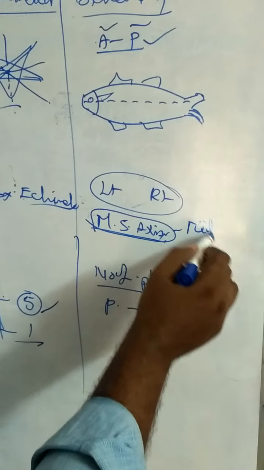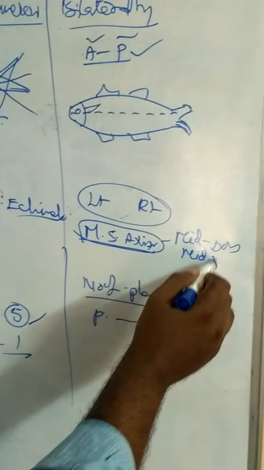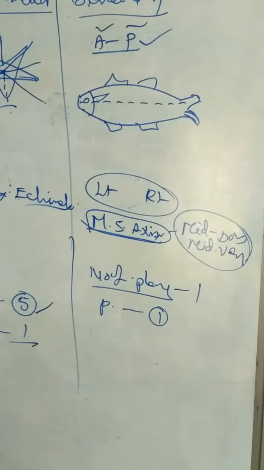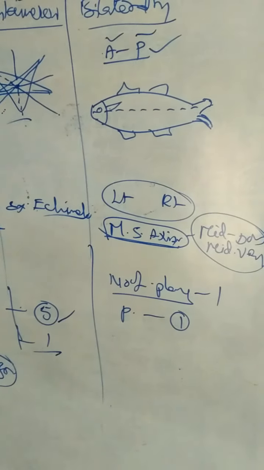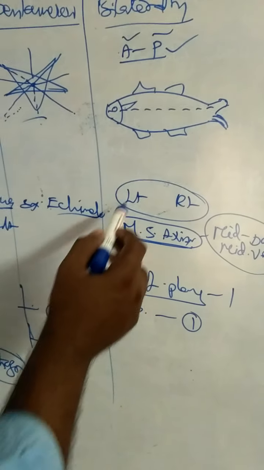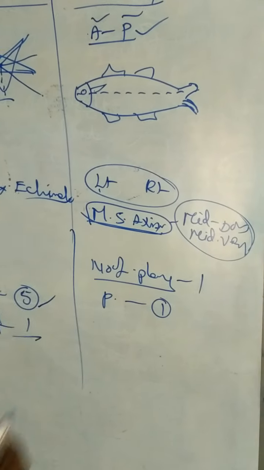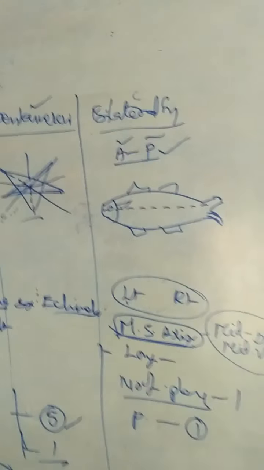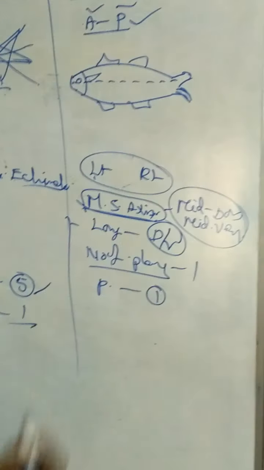The mid-dorsal and mid-ventral axis is called the median sagittal axis. When we cut through the median sagittal axis, it gives left and right parts. When we cut through the longitudinal planar axis, it gives dorsal and ventral parts.